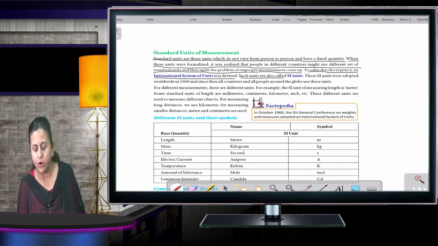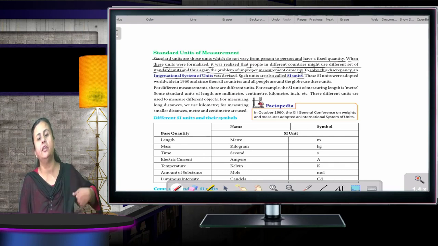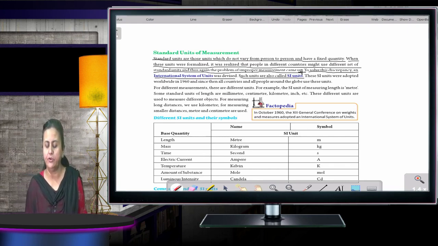Such units are called SI units, which are taken all over the world as the same. Those are known as standard units, SI units. The SI units were adopted worldwide in 1960, and since then all countries and all people around the globe use them.